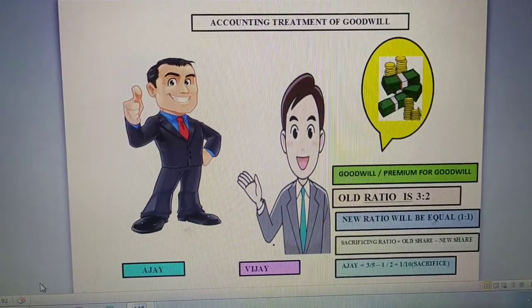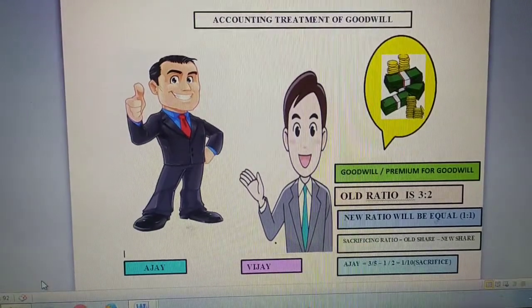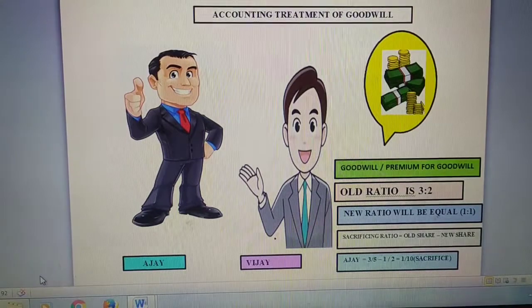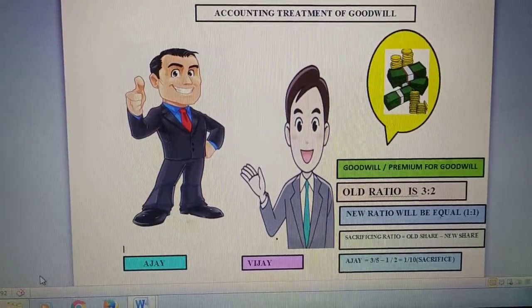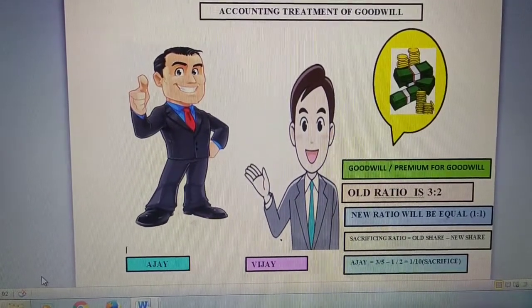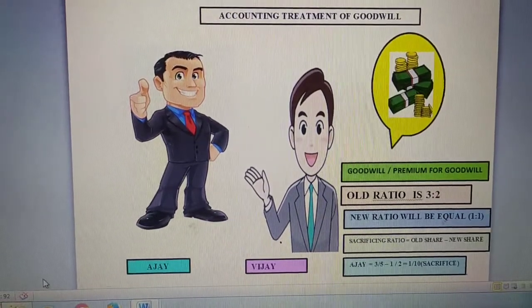Good morning, students. In the previous class we discussed gaining and sacrificing ratio. Today we are going to start a new topic, that is accounting treatment of goodwill. So let's take an example to clear the concept first.